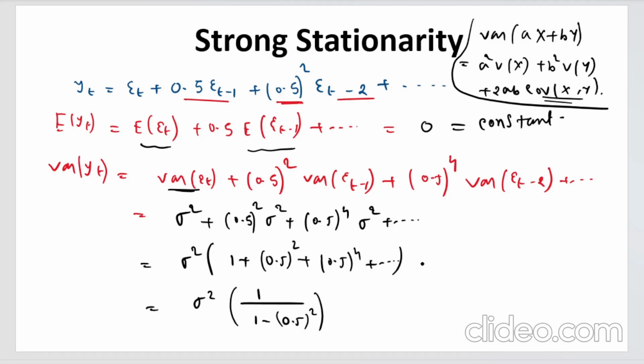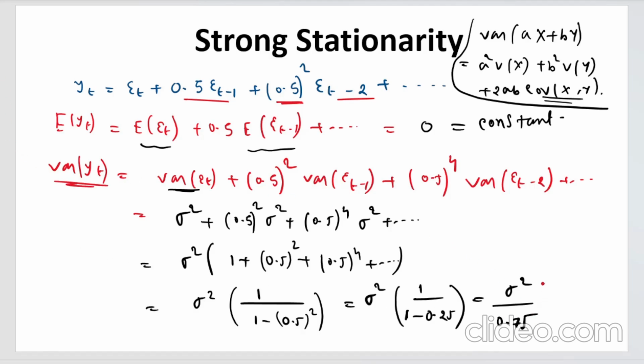This is an infinite series and you can sum this in this way, right? It is a, ar, ar square. So this is a GP series, basically an infinite GP series. The sum of an infinite GP is written as this when r is less than 1. So here what you have, sigma square upon 1 minus 0.25, right? So sigma square upon 0.75. So this will be your variance, right?